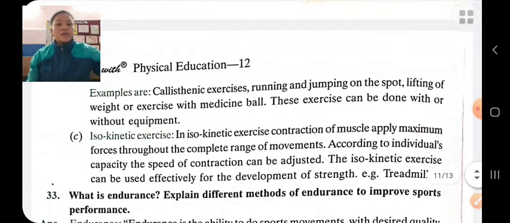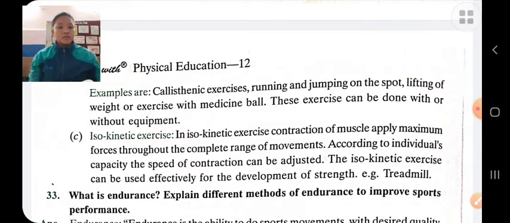And isokinetic is a combination of two words, iso and kinetic. Iso means same, kinetic means motion. So in isokinetic exercise, there is a movement along with a continuous tension in both flexor and extensor muscles. For example, cycling, swimming, treadmill, etc. Both the flexor and extensor muscles contract simultaneously.